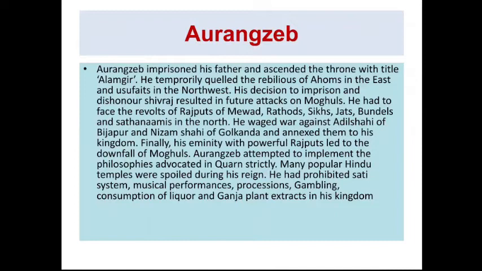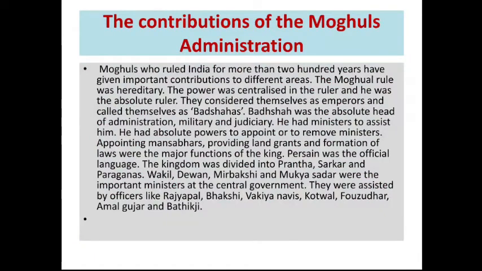Aurangzeb attempted to implement strictly the philosophy he advocated in the Quran. Many popular Hindu temples were spoiled during his reign, and he prohibited the sati system, musical performances, processions, gambling, and consumption of liquor and ganja plant extracts in his kingdom. He lived a simple life, and he was called Zinda Fakir, which means a living fakir.